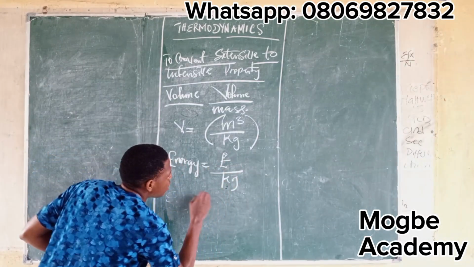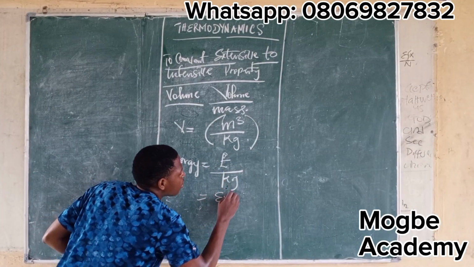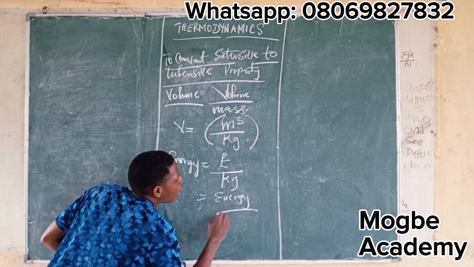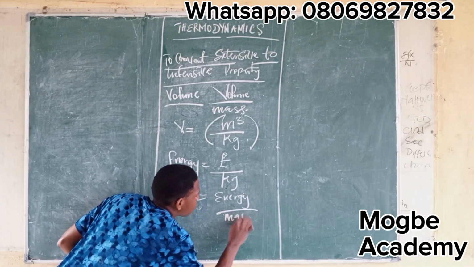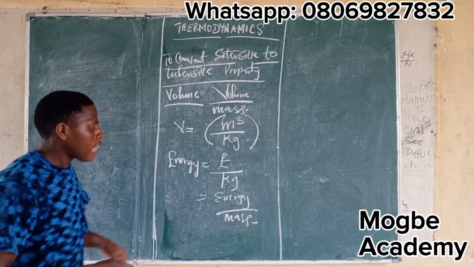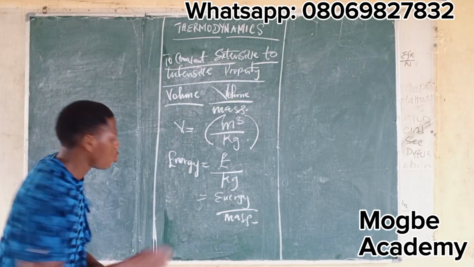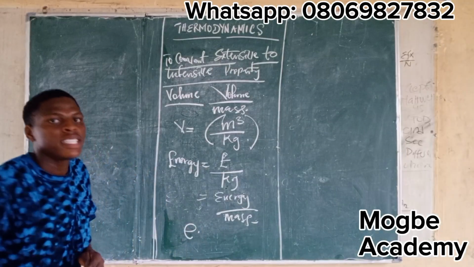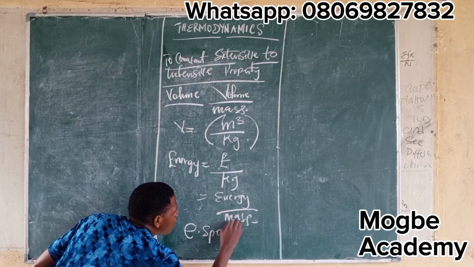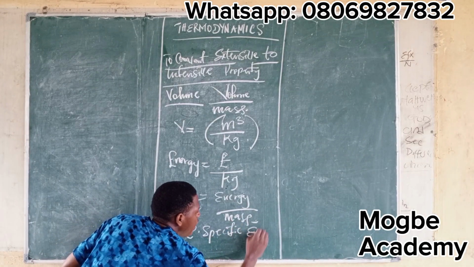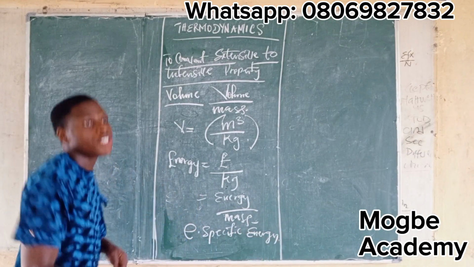So this is energy over mass. Now if you do this, you have small e, which is specific energy. And what is the unit?